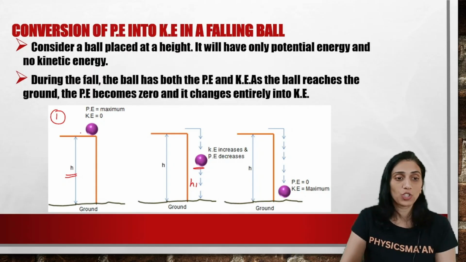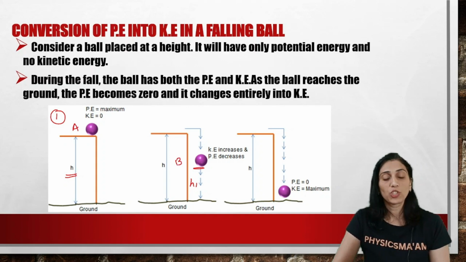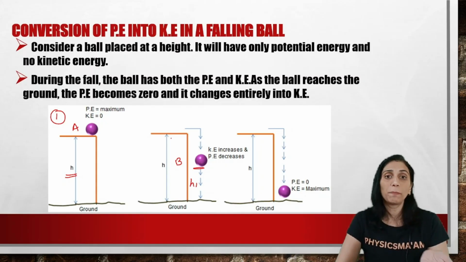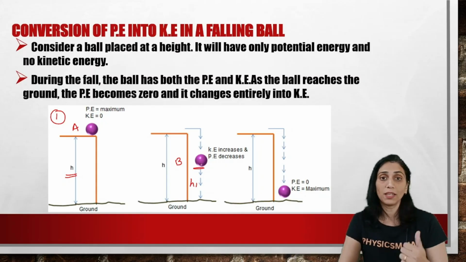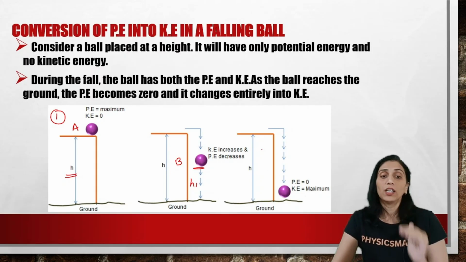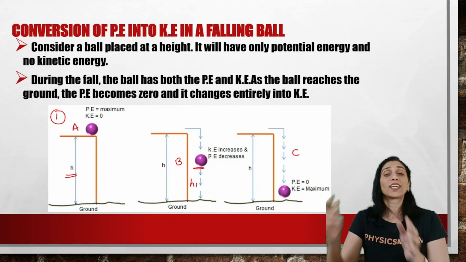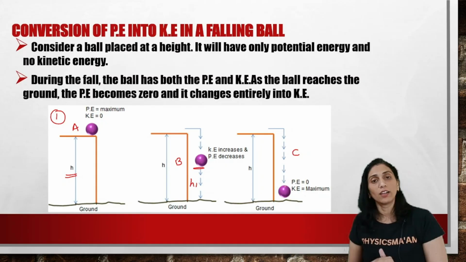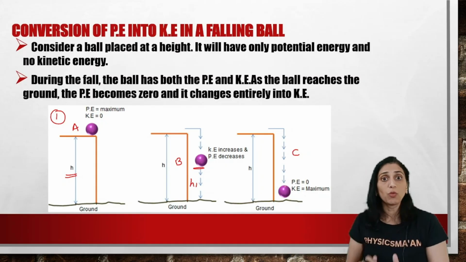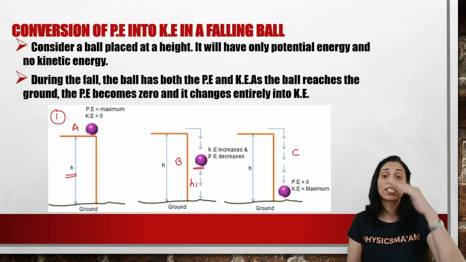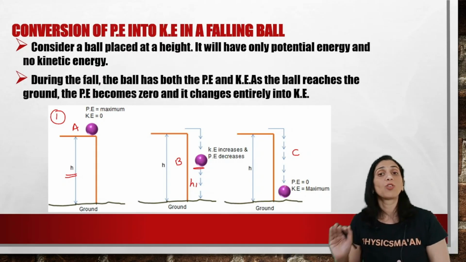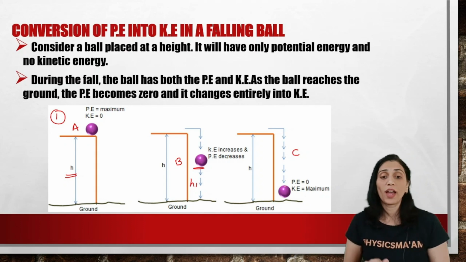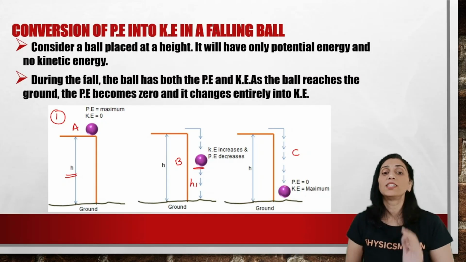So when the ball is at this position, suppose हम इसको बोलेंगे position A, at position B, somewhere in the middle, it's not exactly on the ground, not on the top also. So in position B, it will possess kinetic as well as potential energy. And at point C, हम देखें position C, it has almost reached the ground, but it is still in motion. It has not fallen down so far. So it possesses kinetic energy, but since it has lost all the height, it does not have any potential energy. So in position C, the ball is going to have the maximum kinetic energy and 0 potential energy.